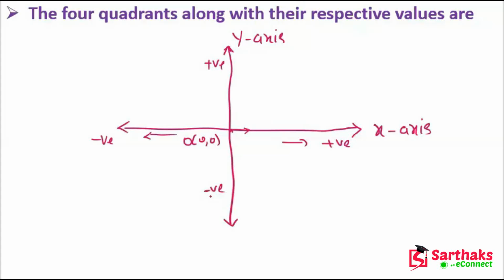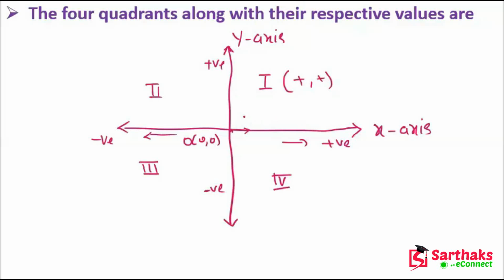As you know, this is our first quadrant, second quadrant, third quadrant, and fourth quadrant. In the first quadrant, the coordinates are positive because x is positive and y is also positive.